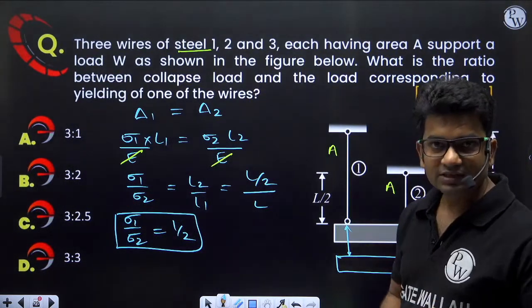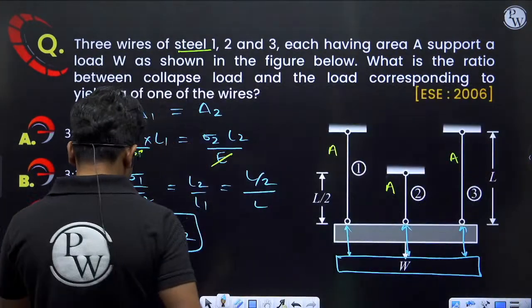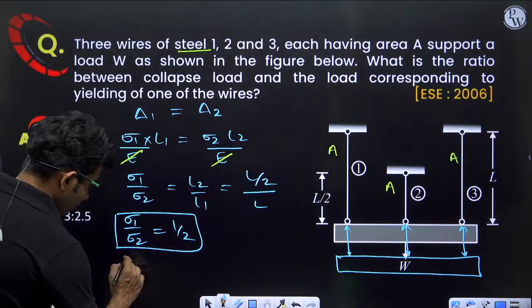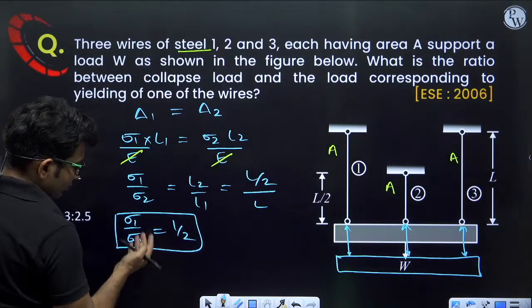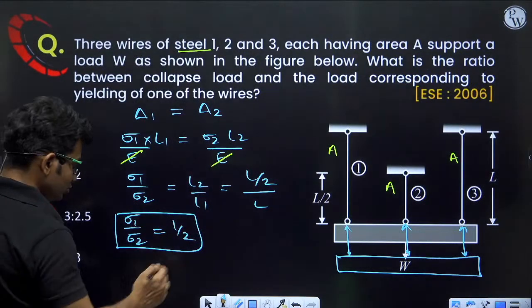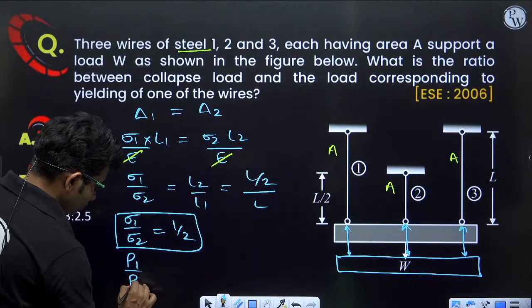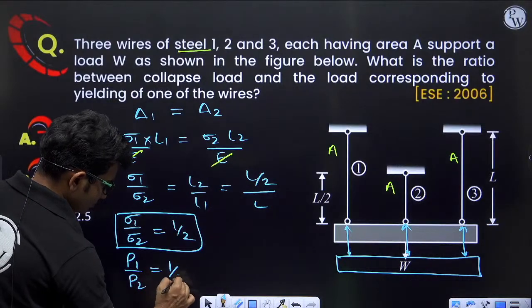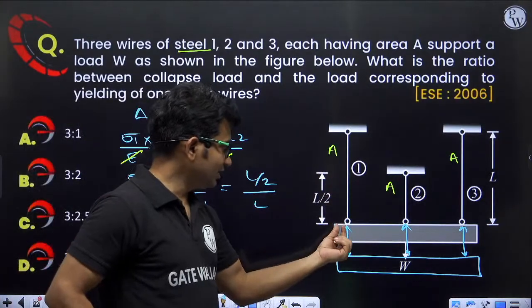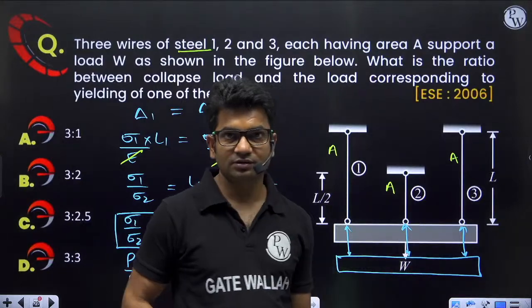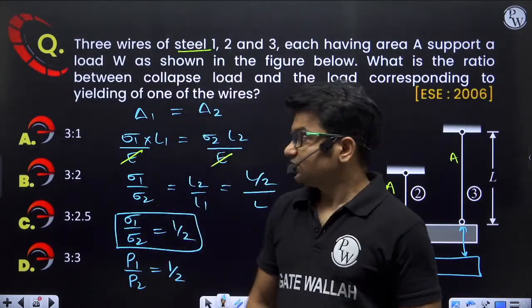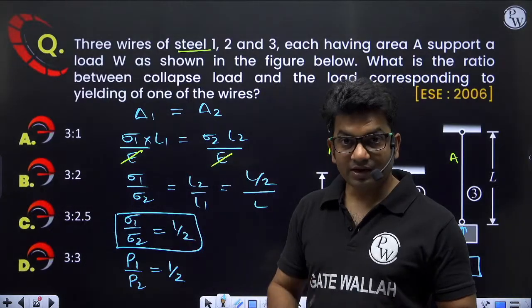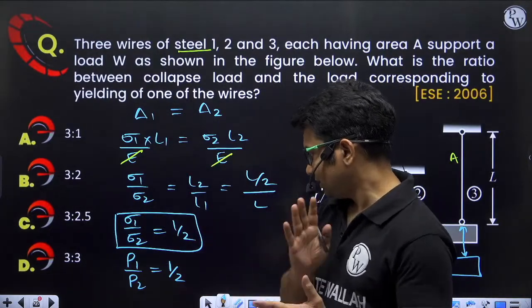And when the stress ratio is this, then the load ratio will also be the same, because the load will be what? If we multiply by area, which is also the same, then P1 upon P2 is also the same. So this will carry half the load as compared to this wire. This will be carrying more load. Now this is within elastic limit. When we are within elastic limit, this is the ratio.